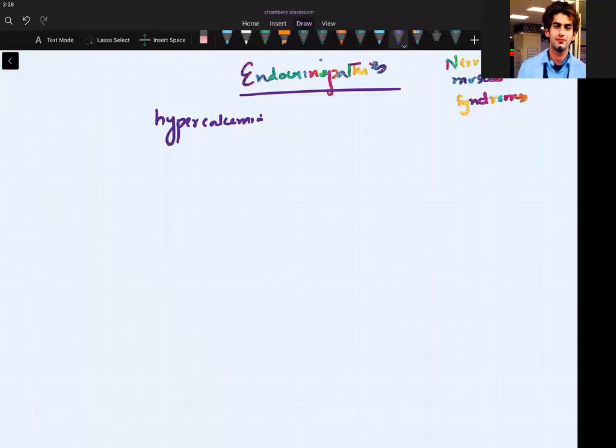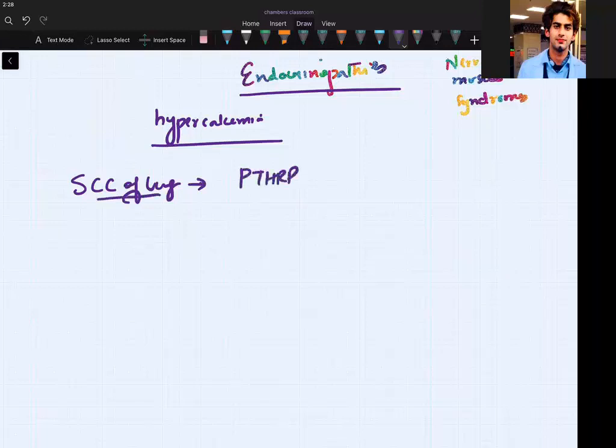Hypercalcemia should happen, but I am telling you it is seen if a patient has squamous cell carcinoma of lung. If someone has squamous cell carcinoma of lung, it has been seen that the mechanism for hypercalcemia is that this tumor secretes PTHrP. What is PTHrP? It is parathyroid hormone related peptide.